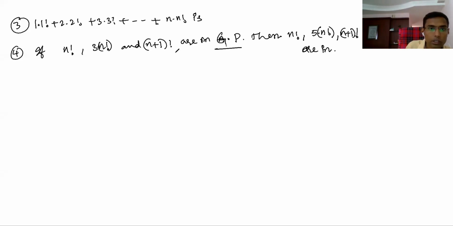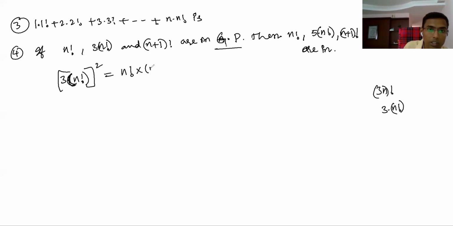So GP means what? 3 times n, that's the reason this is a question. I am discussing a few questions so that you will get clarity. 3 into n factorial is different from 3n factorial, so that's why I'm writing it like this. So here GP means 3 into n factorial whole square equals n factorial into n plus 1 factorial.